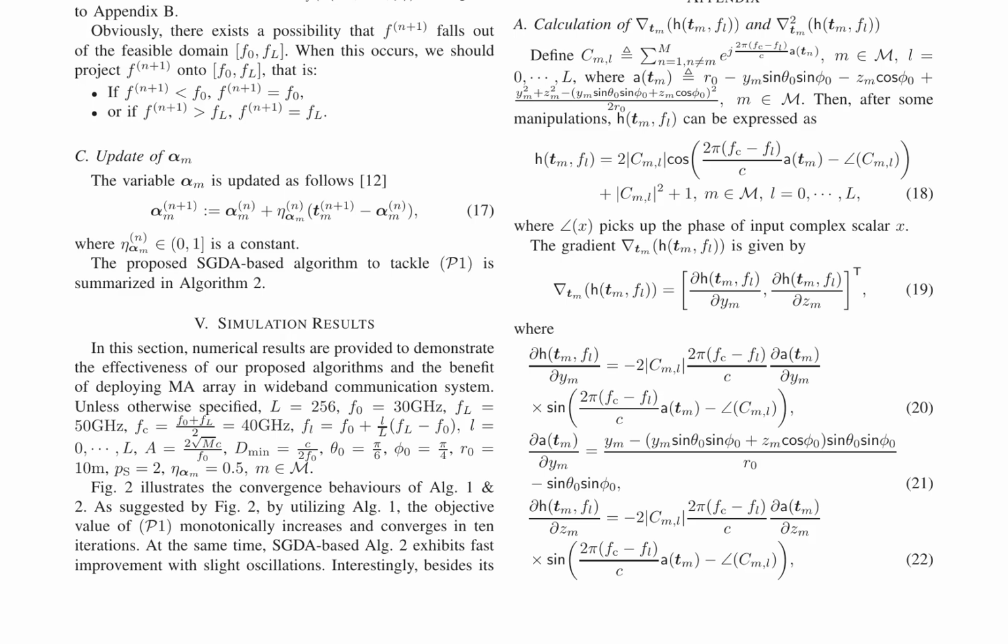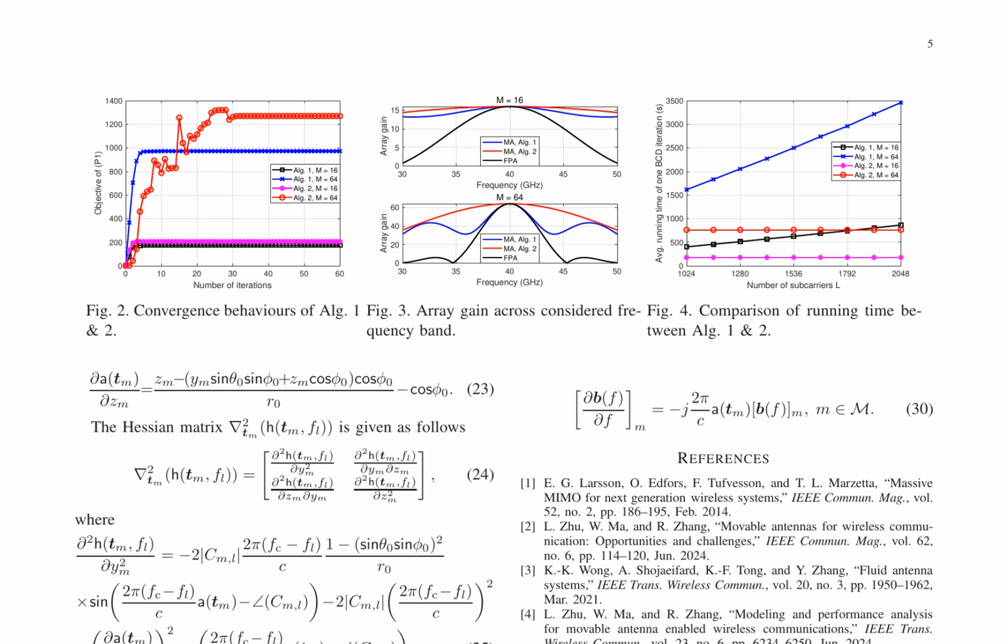They also demonstrate the effectiveness of the proposed algorithms in mitigating the beam squint effect through numerical results. The authors provide detailed derivations of the gradient and Hessian of the objective function in Appendix A, which are used in both algorithms. They also discuss the complexity of the proposed algorithms and show that Algorithm 2 has much lower complexity and is more suitable for systems with large bandwidth. Here is the combined summary of pages 5 and 6.